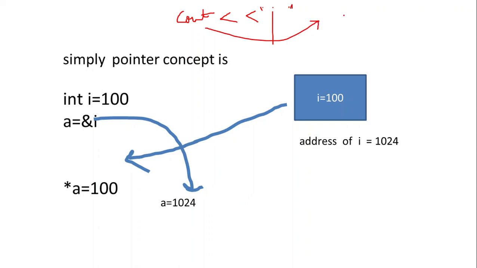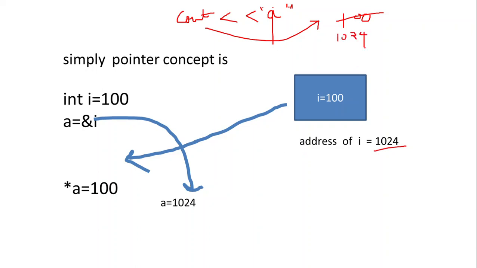The output will be 100. Now, if we write cout a, what will be the output? It will not be 100, but a contains the address of i, that is 1024. So the result becomes 1024.